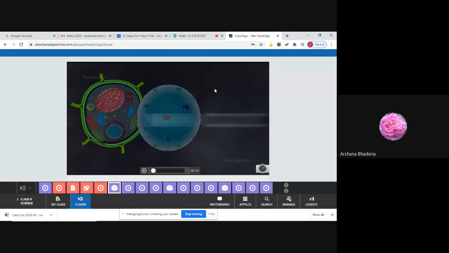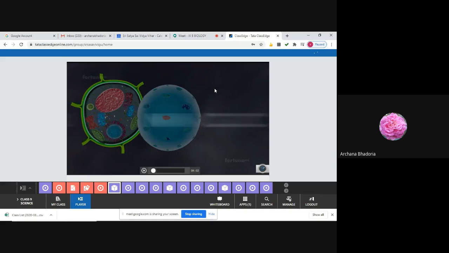Now, what is the function of the nucleolus? Can anyone tell? And what is the nucleolus? Ma'am, the function of the nucleolus is to synthesize ribosomes. Very good. So it is a small oval or spherical structure present in the nucleoplasm, and its function is to synthesize ribosomes.